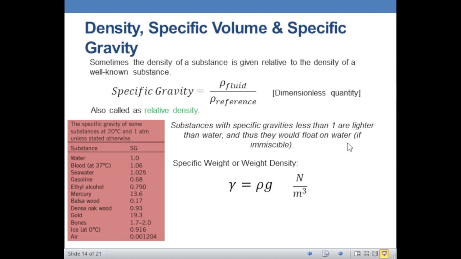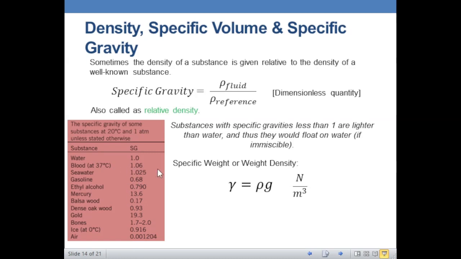Okay, so here in this table are some of the specific gravity or the relative density of some substances at 20 degrees Celsius at 1 atmospheric pressure. Okay, so water 1, blood at 37 degrees Celsius is 1.06, seawater 1.025, okay, for gasoline 0.68, and so on.